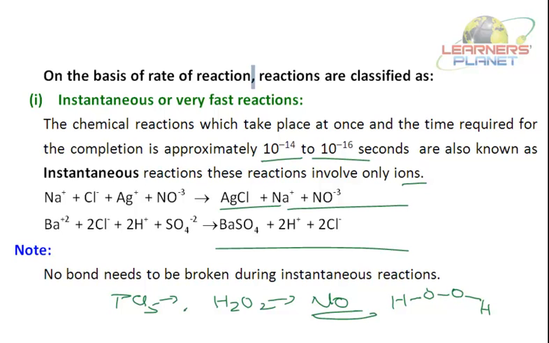Now there is another kind of reaction depending on the rate of reaction, that is the fast reaction and also the moderate reaction. Another is a very slow reaction, which takes days to complete. The moderate reaction is in between these two. So let's discuss the moderate reactions and the slow reactions.